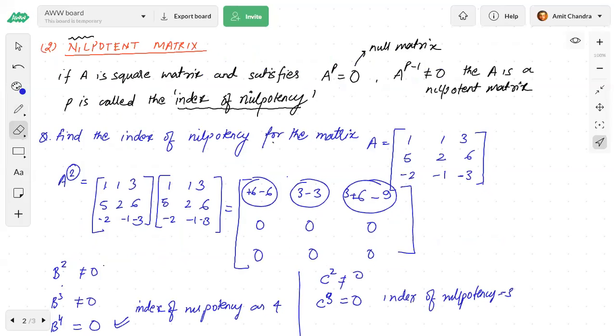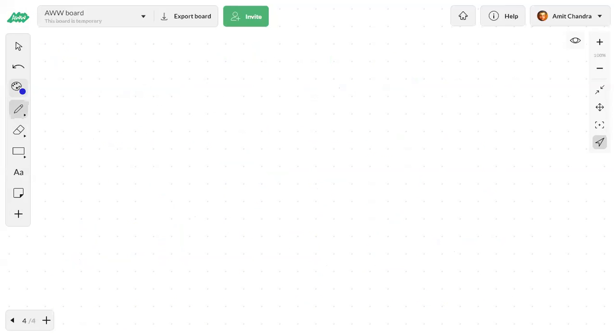This is plus 3 only. Okay, fine. Next. So this was a nilpotent matrix. Everybody understood the definition? The definition should be clear. I have not solved it, but I think it should be 3 only.